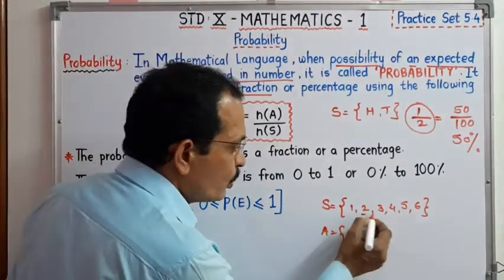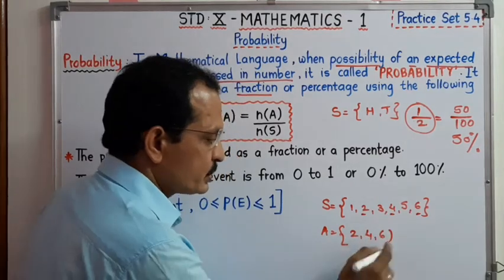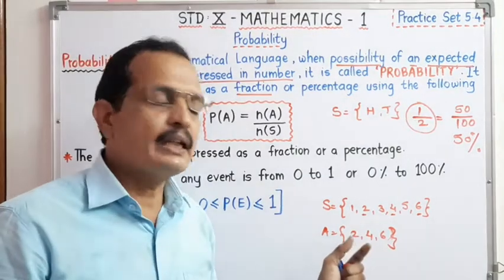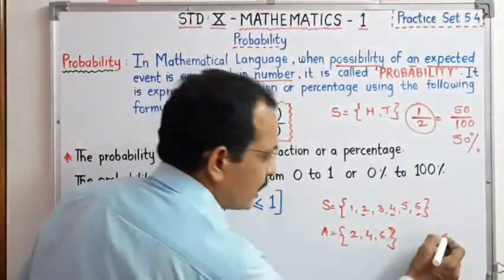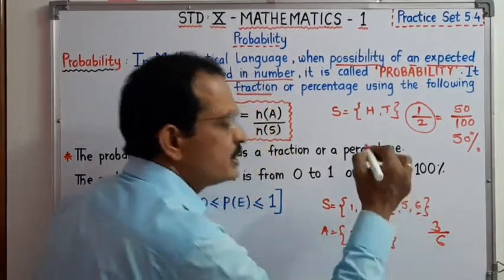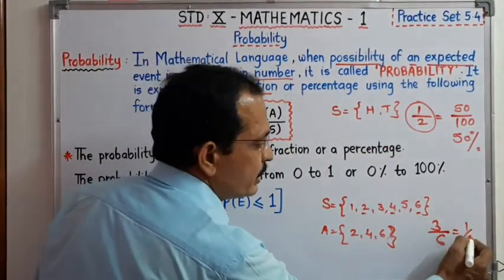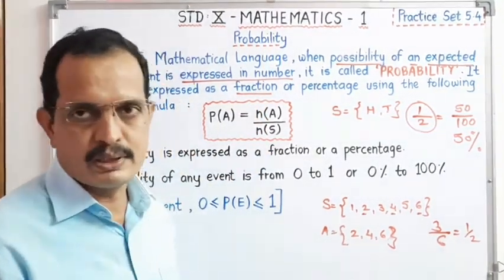There are 2, 4 and 6. Out of 6 times, 3 times the possibility of even numbers. If we simplify this, we get 1 upon 2. Again the answer is 50% probability.